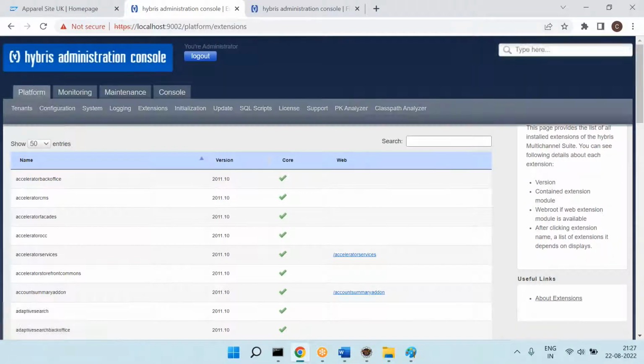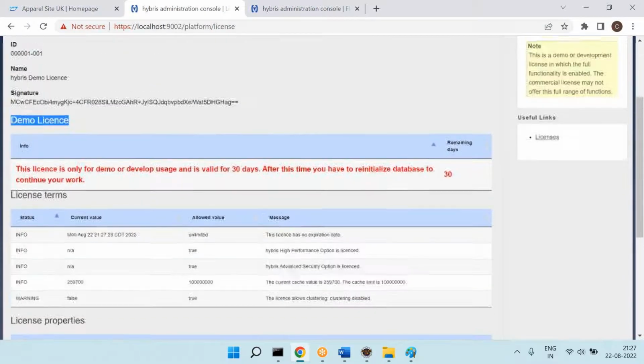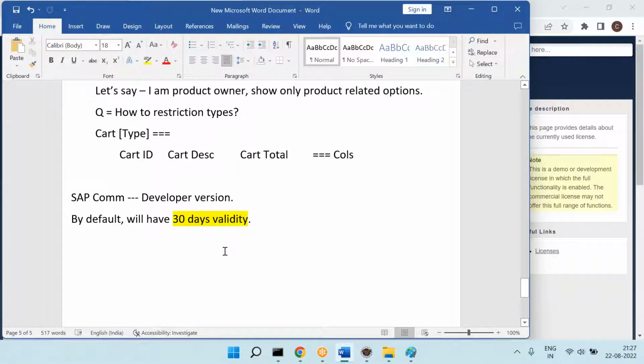Now I can go here and click on the license. It will tell how many days are pending. Today only I installed this, that's why it is showing 30 days remaining. And you can see this is a demo license. So now your question is, what to do after 30 days?